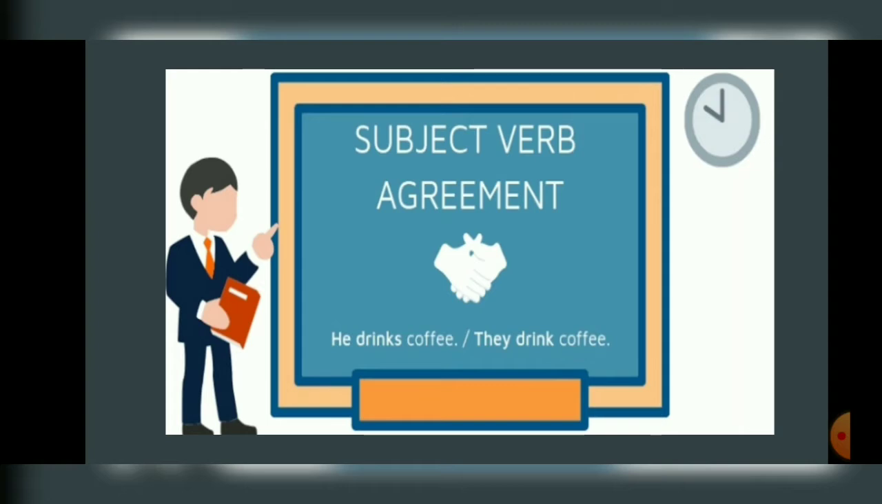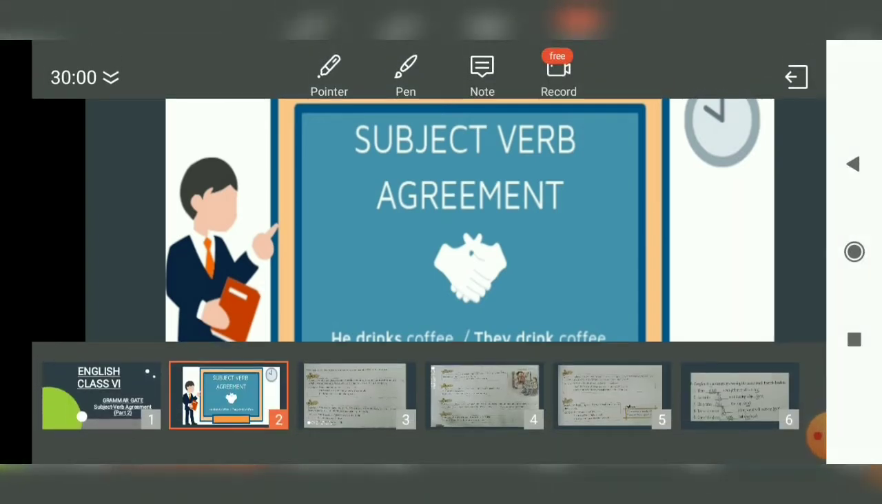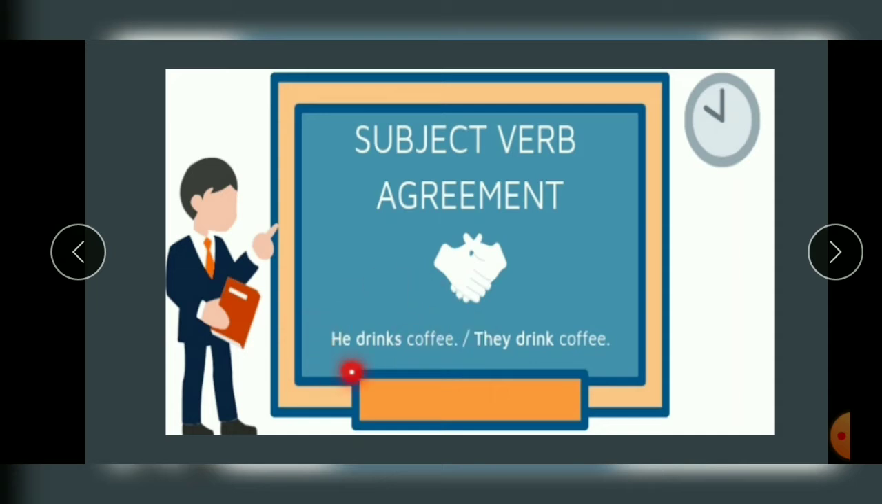Now, before I continue with page number 56, I want you to recall subject verb agreement. We studied that the verb is going to agree with the subject in number, according to singular and plural, right? So here an example is also given to you. He drinks coffee. They drink coffee, right?